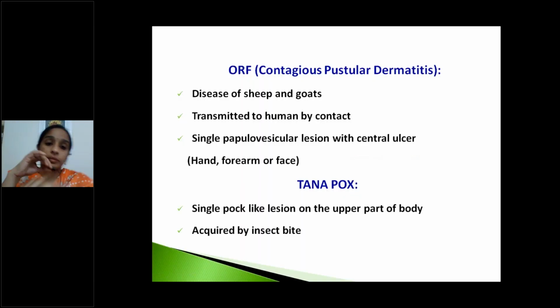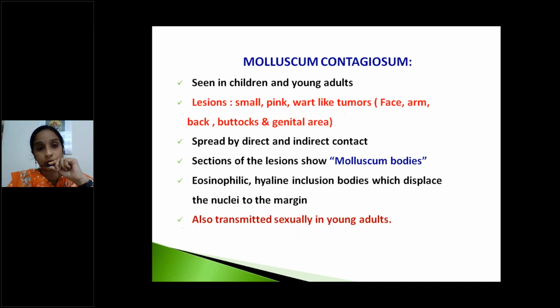Next, another pox virus, contagious pustular dermatitis, also called ORF virus. This is common in sheep and goats, transmitted to humans by direct contact. This also causes central ulcerating lesions. Next, another virus, Tanapox. This mainly causes rashes on the upper part of the body. This is acquired by insect bite.